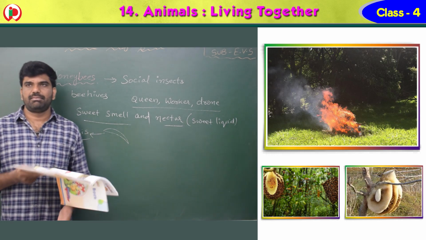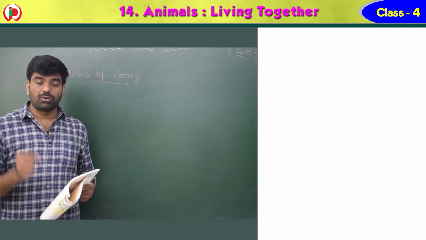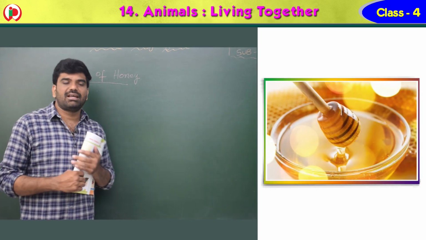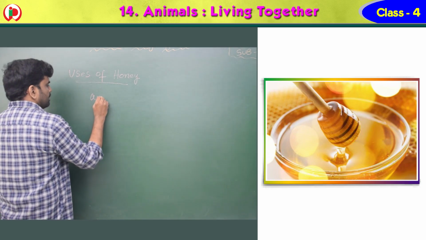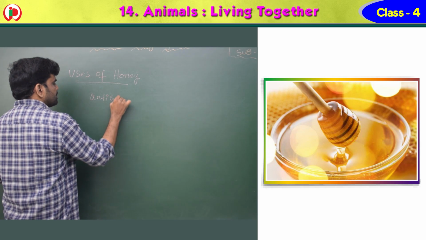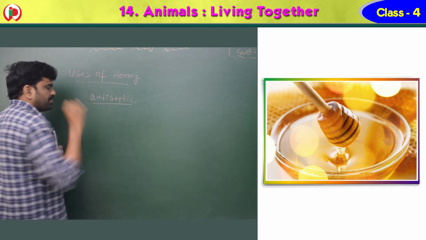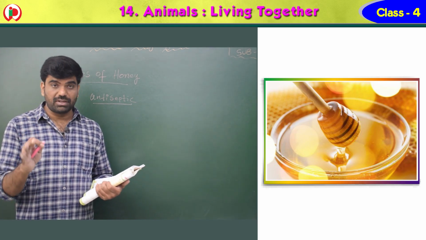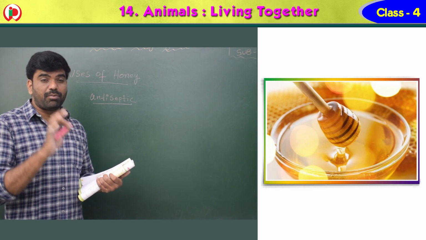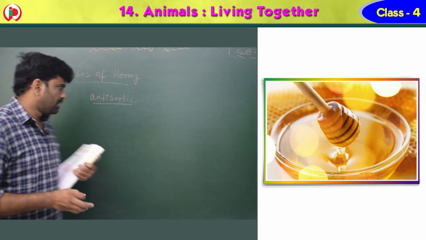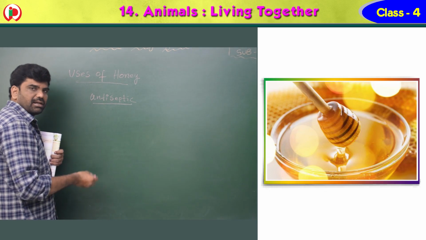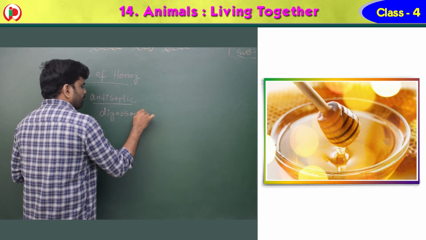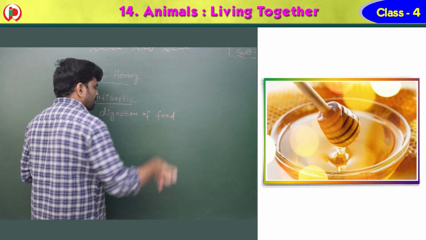Okay. Children, just now I told you how to collect the honey. Now let's see the uses of honey. Honey is used as an antiseptic. Anti means opposite to septic, which is called antiseptic, and it helps in the digestion of food. Just now I told you about the importance of honey in the digestion of food. So it is used as an antiseptic and for digestion of food.